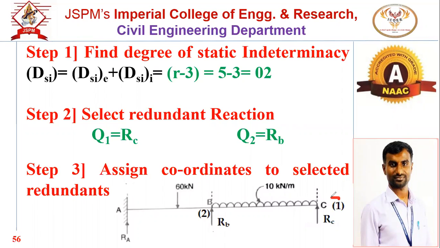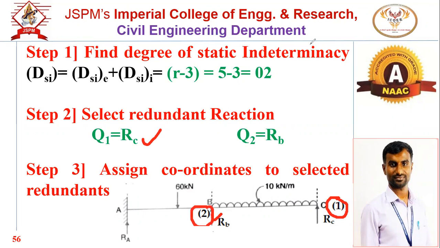So what is Q1? This is first. RC is equal to Q1. So that's why first coordinate at point C. Okay. What is Q2? Second point. RB is Q2. So that's why this is second ordinate.